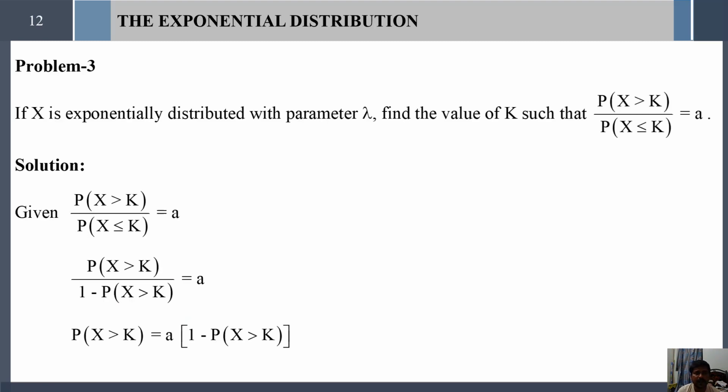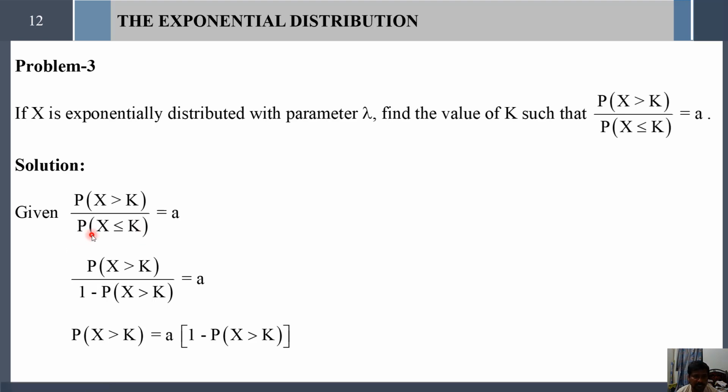Next, in the exponential distribution, we are going to see another problem. If x is exponentially distributed with parameter lambda, find the value of k such that probability of x greater than k divided by probability of x less than or equal to k equals small a. Here we have to find the value of a. Now I am going to cross multiply this denominator with this a, and before that, I rewrite this term using the complementary law of probability.